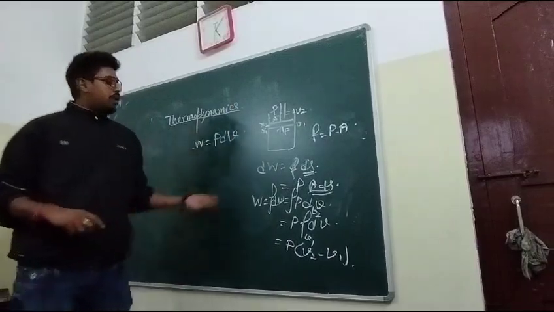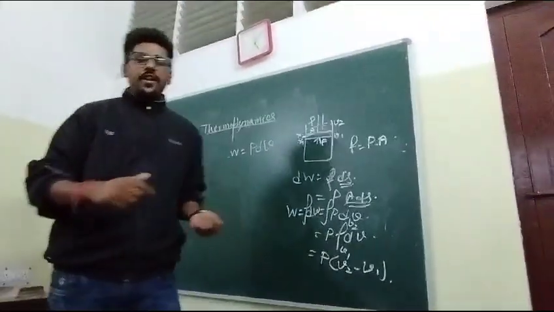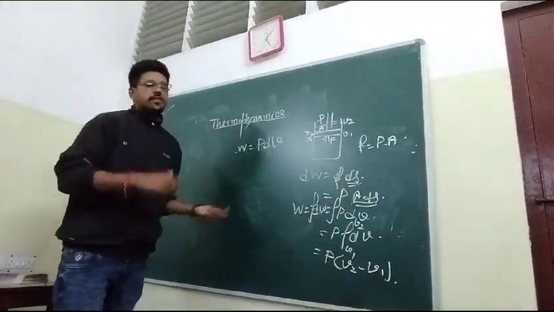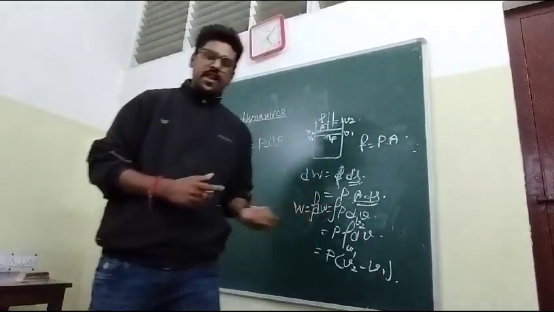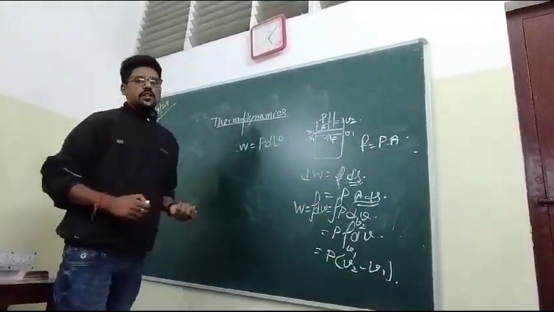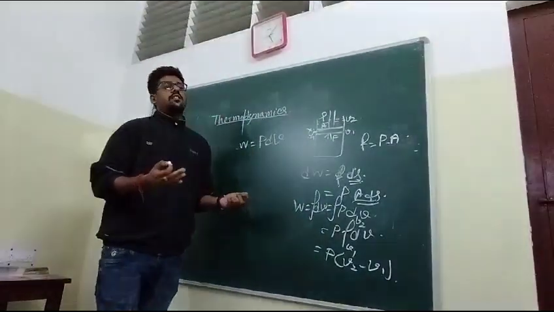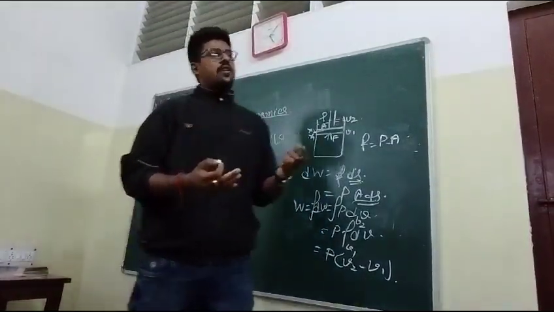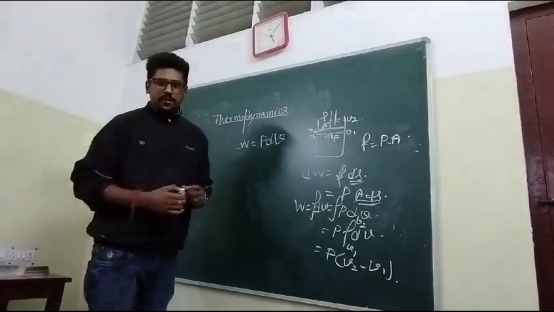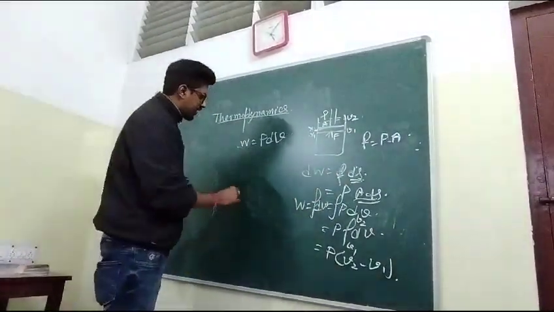So you have to calculate the same type of work done for various cases, for cyclic process and for non-cyclic process. What is a non-cyclic process? If you cannot return to the same place, that is a non-cyclic process.